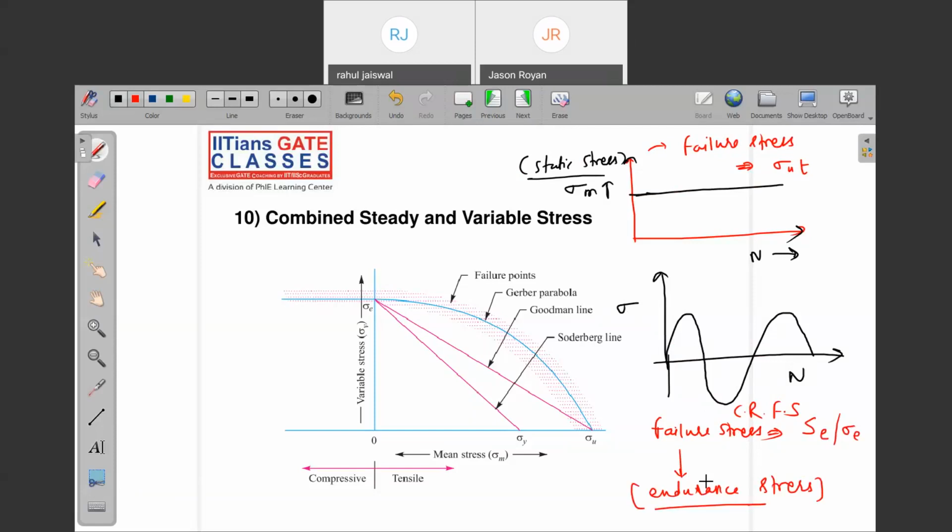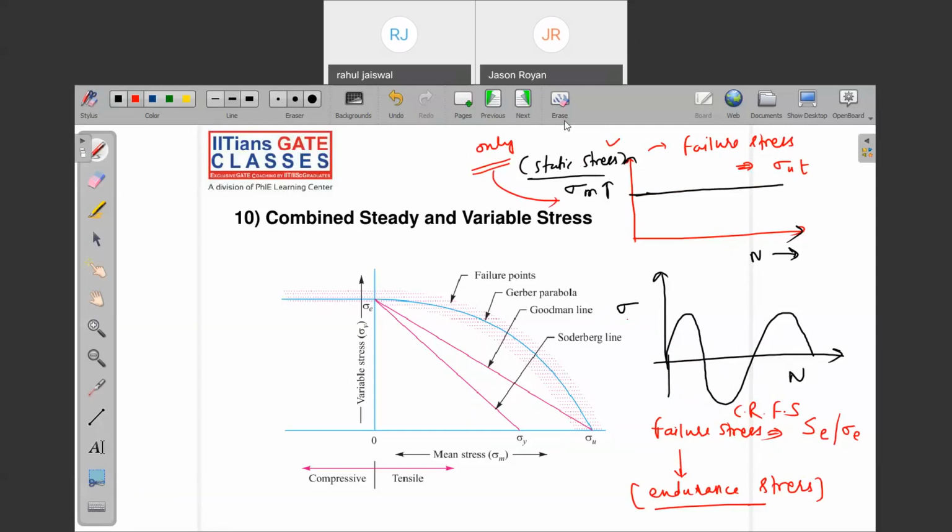My dear friend, this is a separate thing. That is when only sigma m is acting. This is nothing but only sigma is acting, that is, only fluctuating load is acting. But when this combination is happening, in which case, let me draw it. Is it over? Have you drawn?